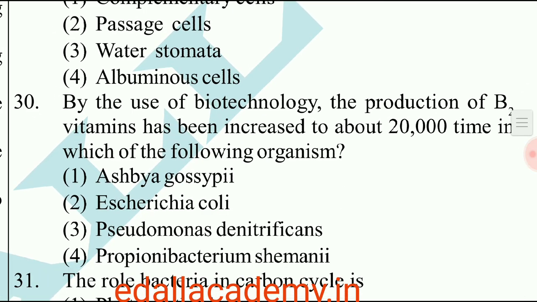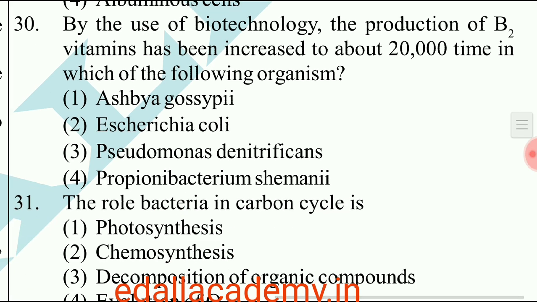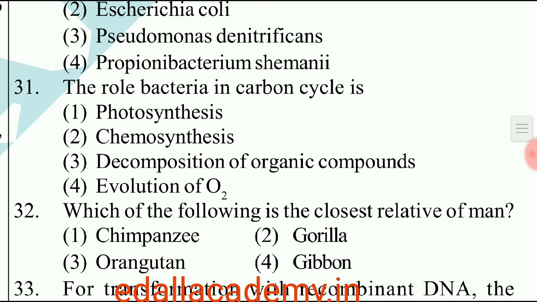Question number 30. By the use of biotechnology, the production of B2 vitamin has been increased to about 20,000 times in which of the following organisms, by using Ashbya gossypii. So the correct option is 1. Question number 31. The role of bacteria in the carbon cycle is. The role of bacteria in the carbon cycle is decomposition of organic compounds. Option 3 is the correct answer for this question.